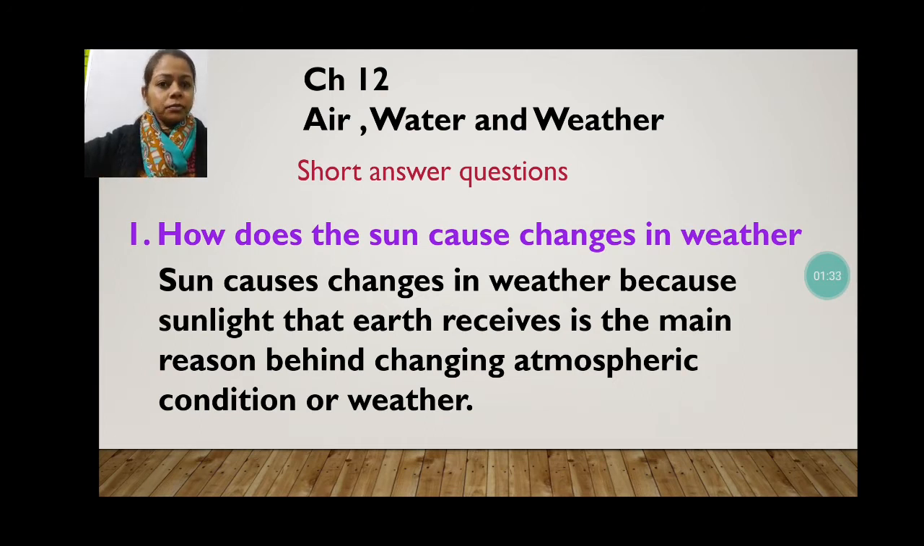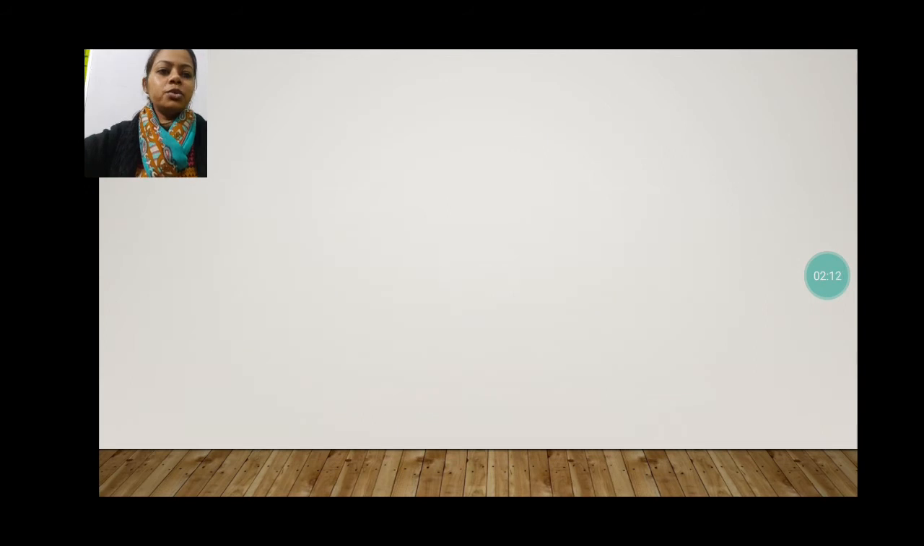Sometimes the sun is shining very brightly and all the sun rays are perfectly reaching the surface of the earth, and at that time our atmosphere is a little hotter and we feel a little warm. That day is called sunny weather. So in this way the sun is responsible for changing our atmospheric condition, what we are surrounded with. That's why we can say the sun is the reason behind changing the weather. I hope you all have understood.